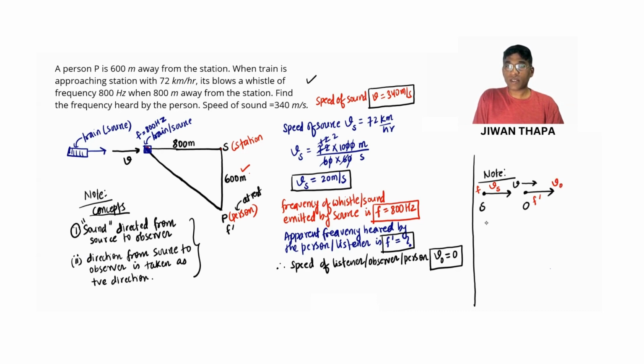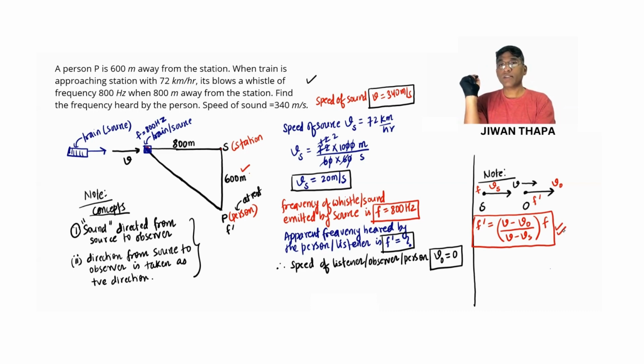In this case, the apparent frequency heard by the observer or listener is f dash equals v minus v naught divided by v minus vs, times f. So we are going to generalize this expression for different cases occurring in Doppler's effect. So this is to be noted.